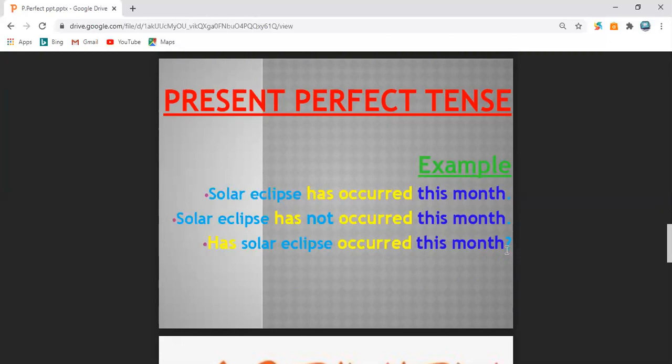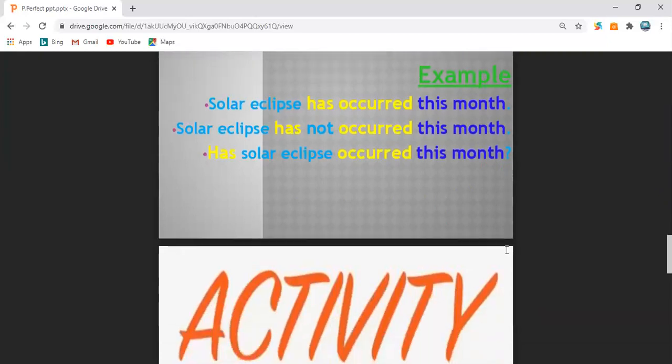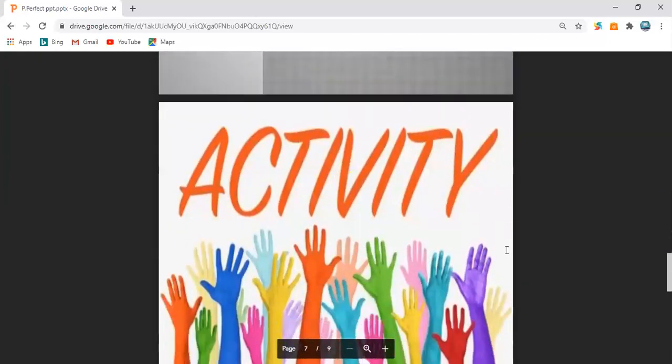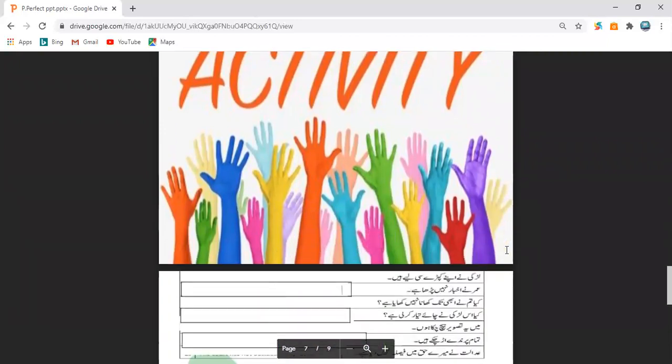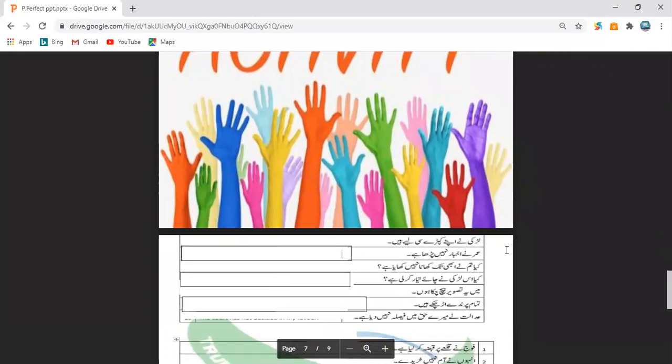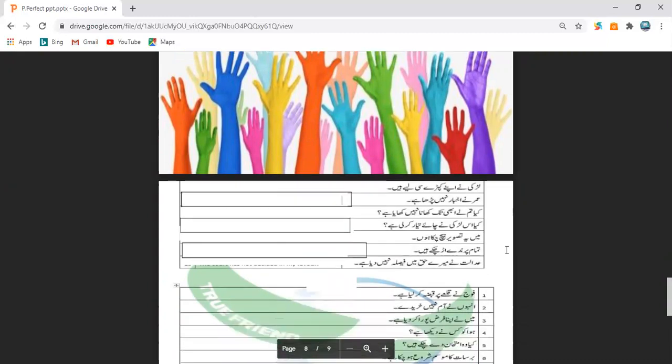Now coming to the next slide, students, there is an activity for you so that you can have a better understanding of the concept of present perfect tense. In this way, you can detect the Urdu sentences also, and you will be able to translate those sentences into present perfect tense.